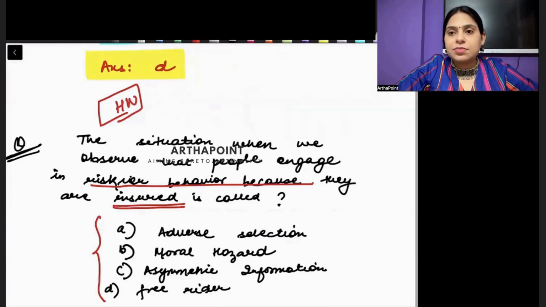Beta, before I end the session, many students asked me what is the right time to prepare. If you are preparing for Indian Economic Service or DEPR, then after the first year of your MA Economics, you can start your preparation.